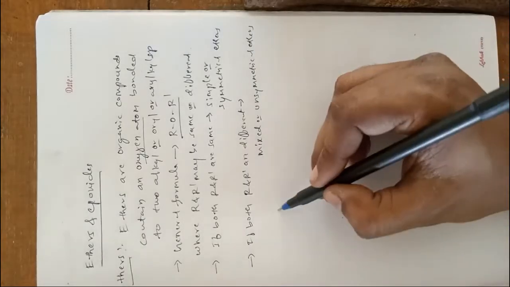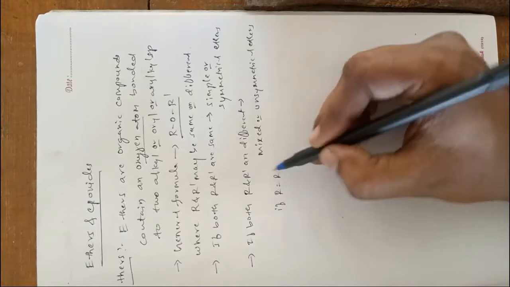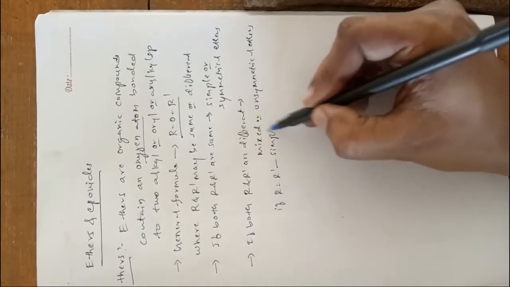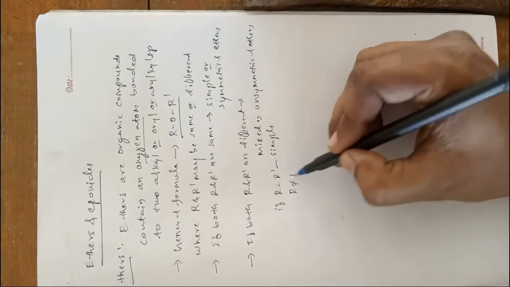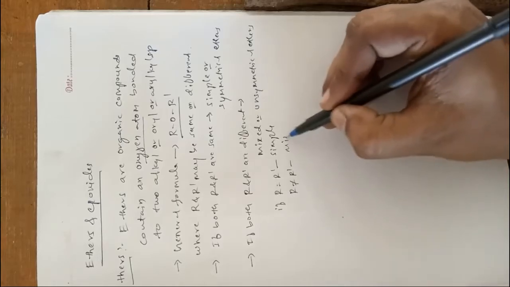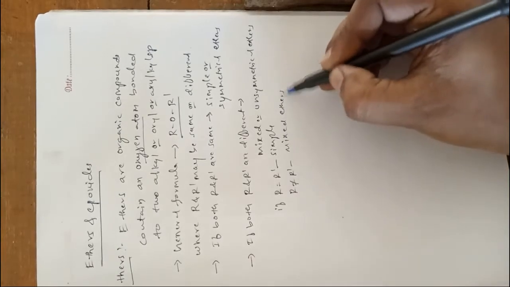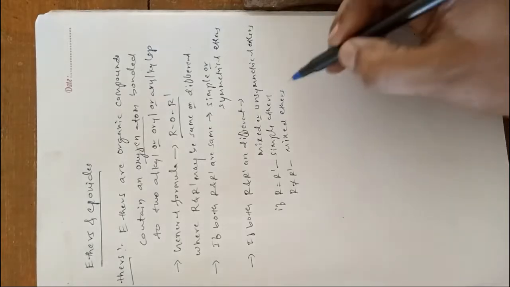That is, if R equals R', it is a simple ether. If R does not equal R', it is a mixed ether. So these are the definitions of ethers.